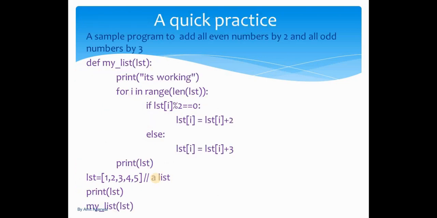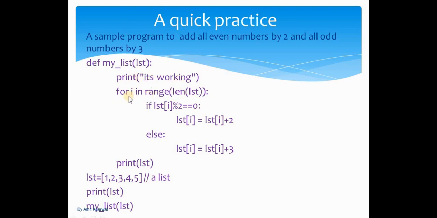Also a quick practice can be done by following this simple program. For example, let's say you want to create a simple program to add 2 to all even numbers and 3 to all odd numbers in a list, and we have to do this with the concept of a list as a parameter to the function. So how can we do that? Simple. Let's say we have a list, we have printed the original list, and then we have called this myList function, and this myList function first prints that it's working, just to ensure that our list is working.